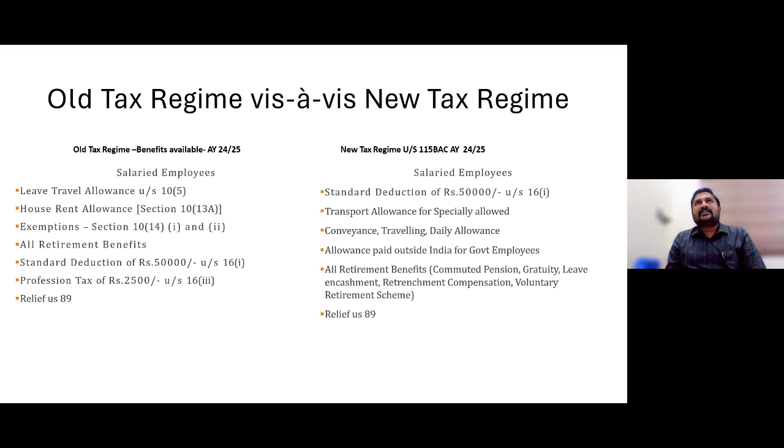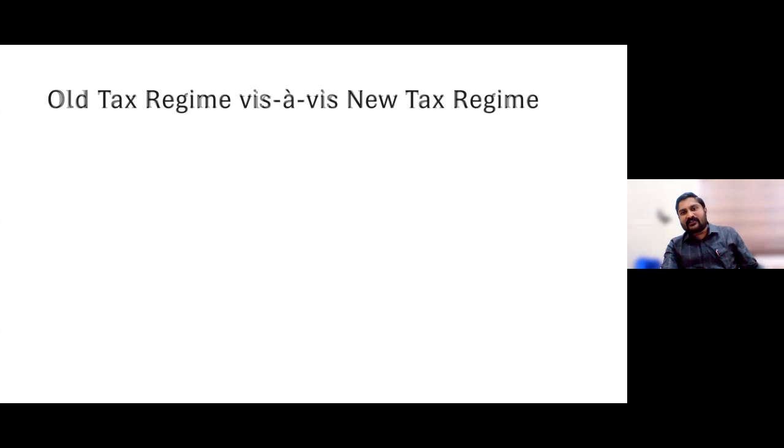If salaried persons have arrears of salary or advance of salary, Form 10E has to be filed to get that 89 relief. There are questions around whether new regime holders can get 89 relief if they have salary arrears. Definitely yes, 89 relief is applicable for new regime holders also, along with old tax regime holders.